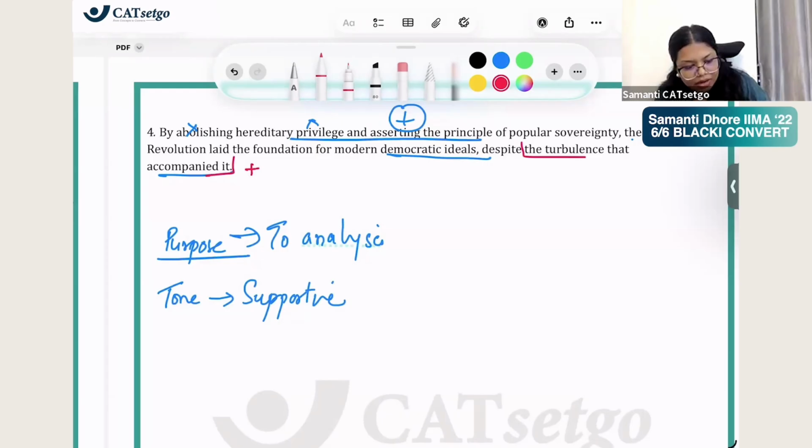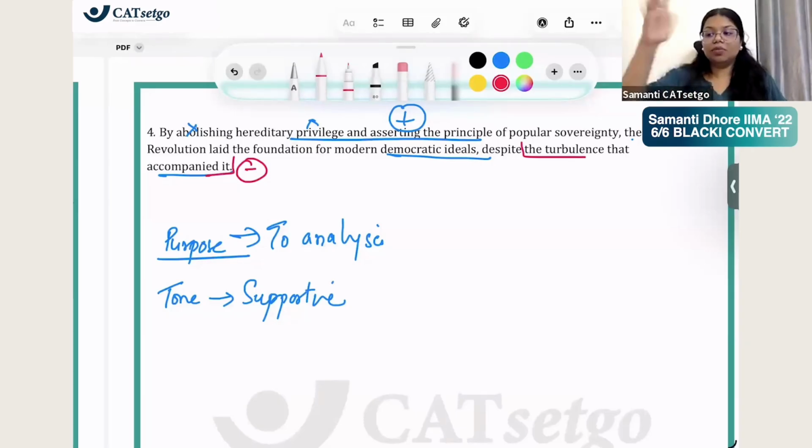ये तो negative हुआ ना बेटा? Despite, so you are acknowledging the negative also. It led to the foundation of democratic principles despite the turbulence. So the author is not saying that turbulence was not there, only good happened, forget the bad. That's persuasion. Here the author is like, yes, turbulence happened.